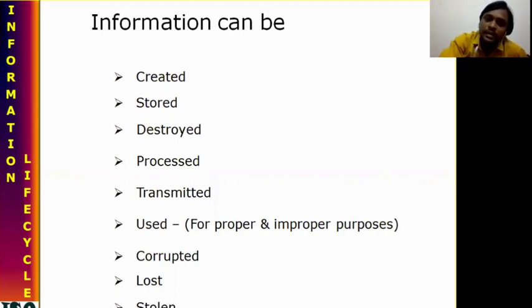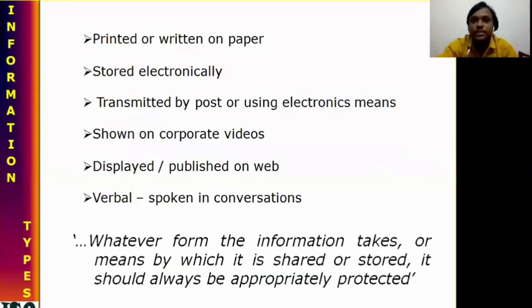Information can be created, stored, destroyed, processed, transmitted, and used for proper or improper purposes, and corrupted, lost, or stolen. It can be printed or written on paper, stored electronically, transmitted by post or using electronic components, shown on corporate videos, and published or displayed on the web. These are some kinds of information.